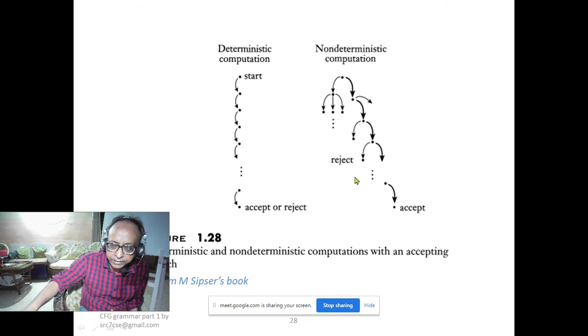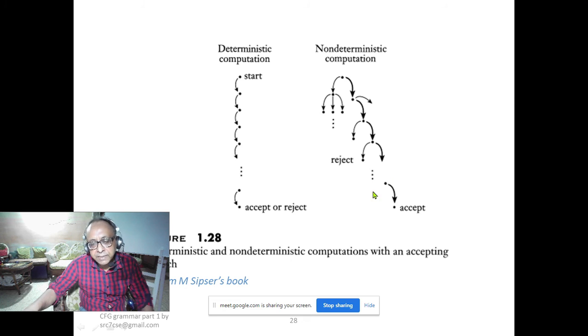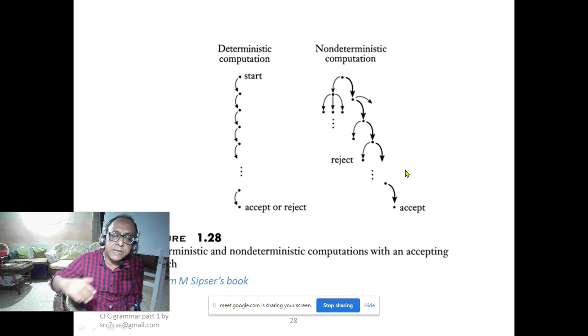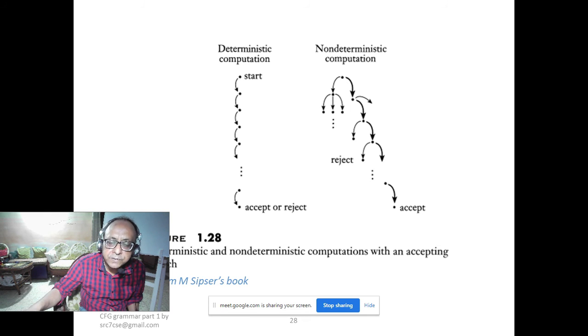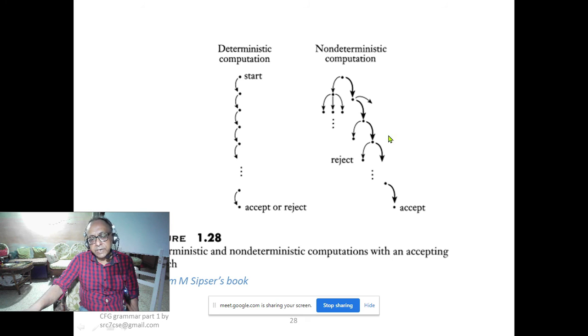Sometimes you can represent non-deterministic computation quickly, but the same is not true for pushdown automata. Here non-deterministic computation has more power. That means it can solve more types of problems, but it is not realizable in hardware. Maybe in quantum computing it can be.